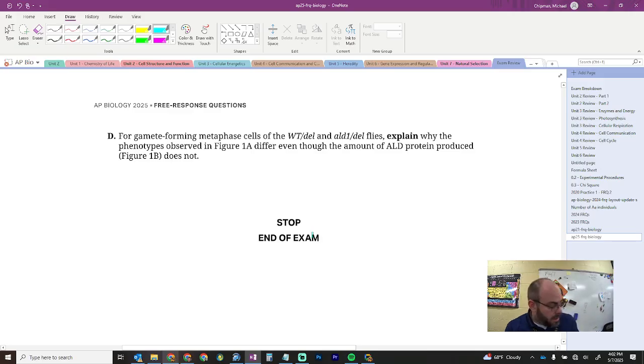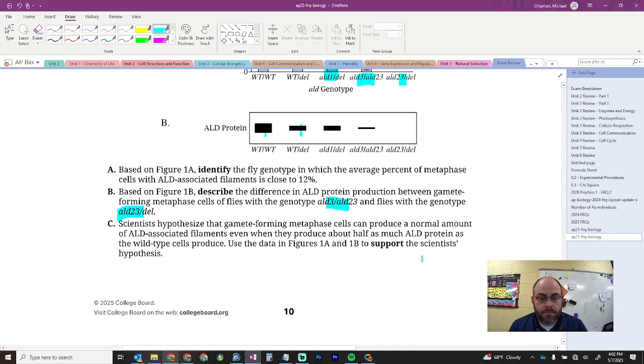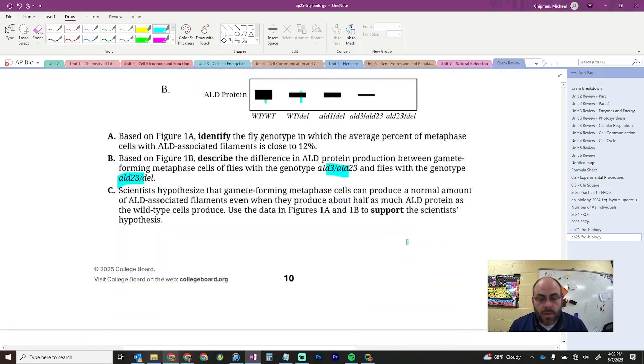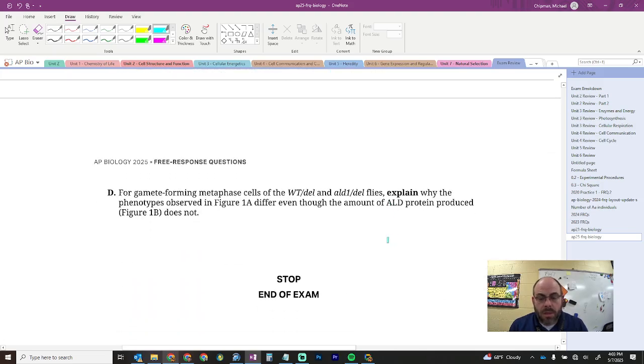Part D, and I think this one was a little bit tougher too, but I think I settled on a good spot here. For gamete-forming metaphase cells of this and this, explain why the phenotypes observed in Figure 1A differ, even though the protein produced does not. And so where I landed with this one is